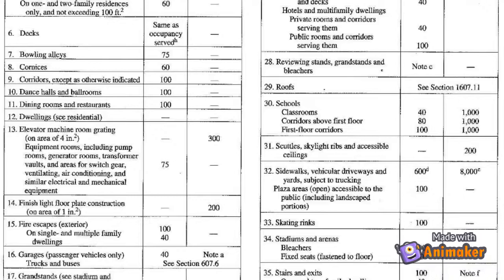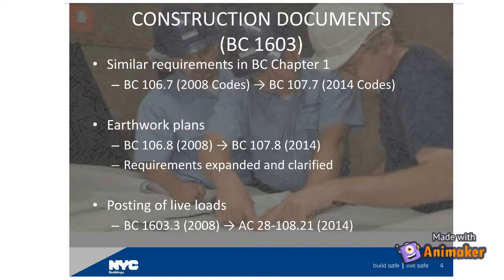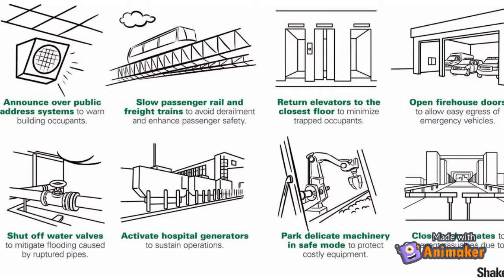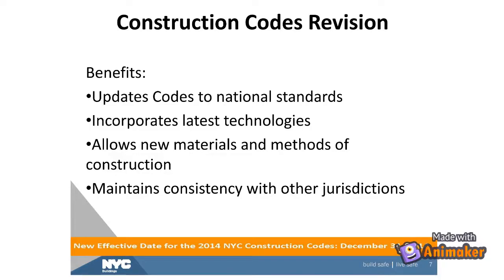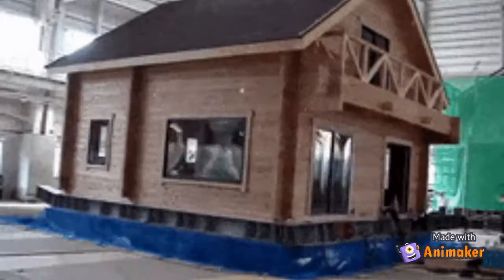New York City passed their first seismic building codes in 1995. The Department of Buildings updated it in 2008 to make buildings stronger, more flexible, and more ductile. It also requires the critical facilities such as firehouses and hospitals to survive an earthquake and remain open and functional. In 2014, the Department of Buildings revised the construction codes. The new buildings created in New York City were designed to have less damage during an earthquake.